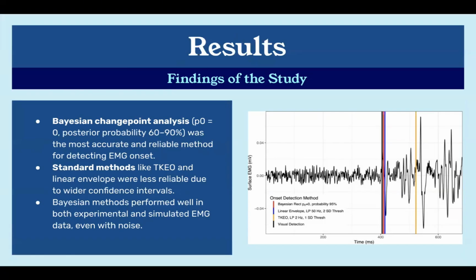was clearly the most accurate and reliable method for detecting EMG onset, while standard methods like TKEO and linear envelope were less reliable due to their wider confidence intervals. Bayesian methods performed well on both experimental and simulated EMG data, even with noise present.